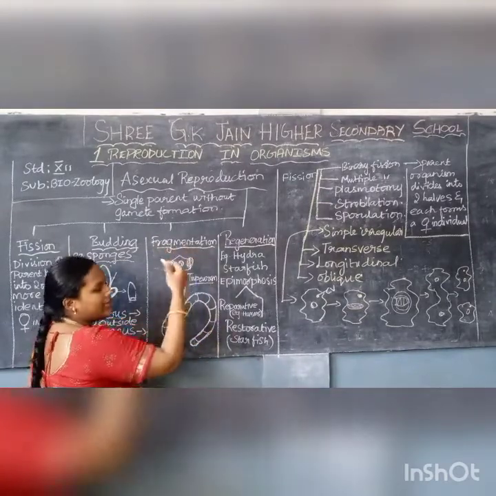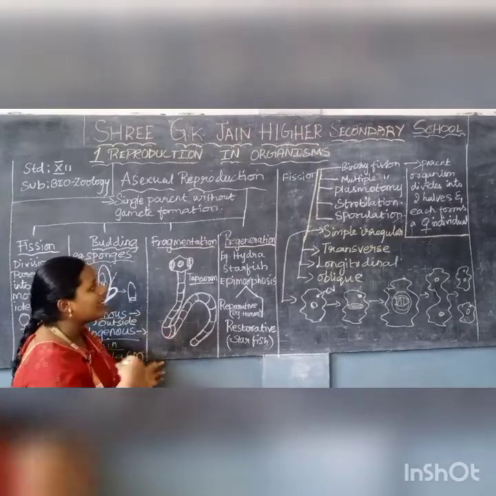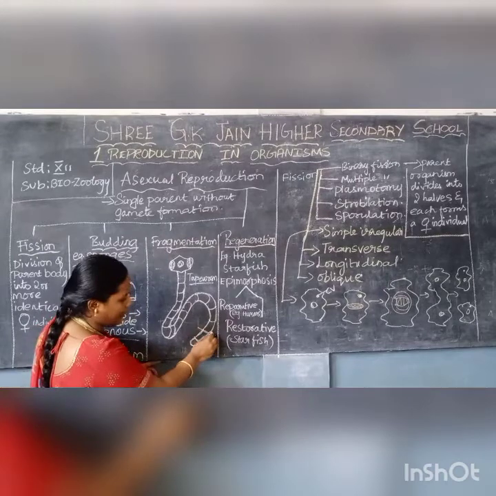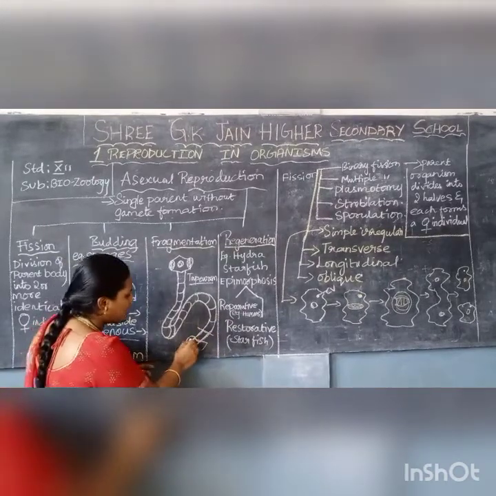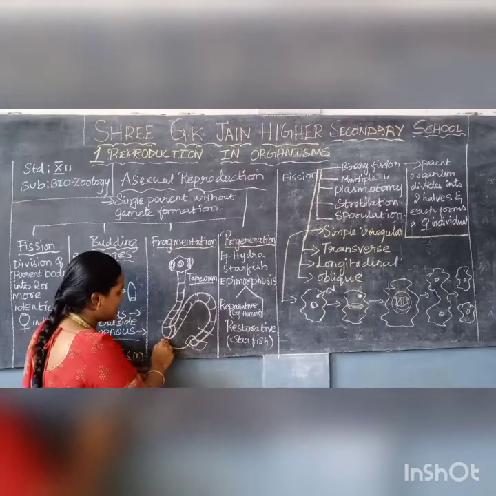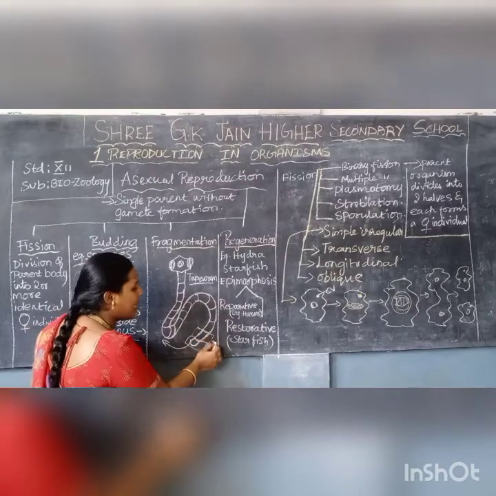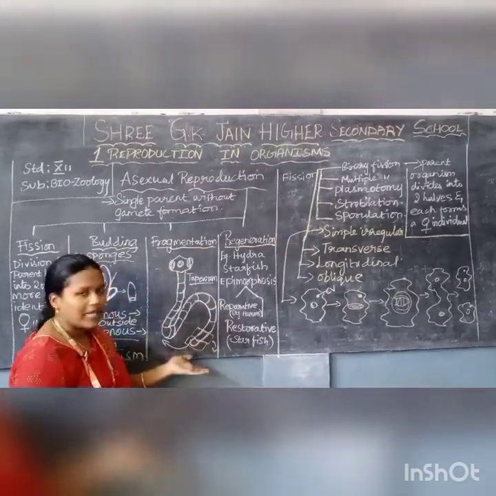The name itself clearly explains the term fragmentation. During asexual reproduction, the fragments start breaking. Each fragment will come separately and develop as a complete daughter individual, another tapeworm organism.